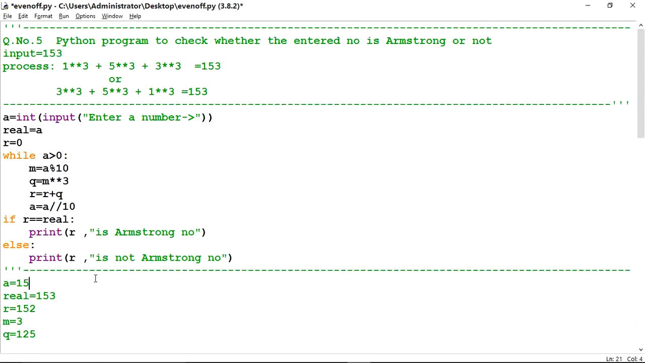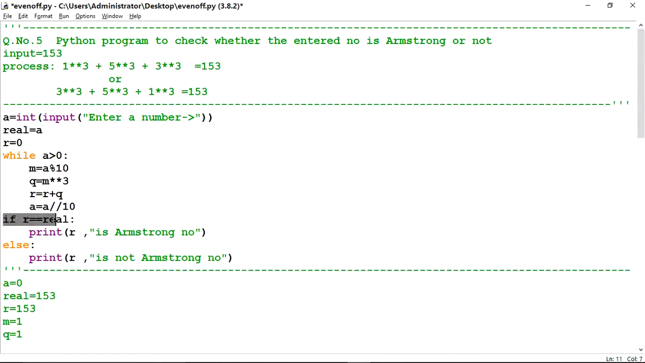Now A = A divided by 10, so the value of A will be 1. Now check this condition: 1 is greater than 0, yes, correct. M = A mod 10, that is 1. M raised to the power 3, that is 1 raised to the power 3, is 1, so 1 will store into Q. Now R = R plus Q: the value of R is 152 plus Q is 1, so 153 will come here. Then A = A divided by 10, the value of A is now 1 divided by 10, that is 0. Now check this condition: 0 is greater than 0, no, condition false. It will terminate from this loop.